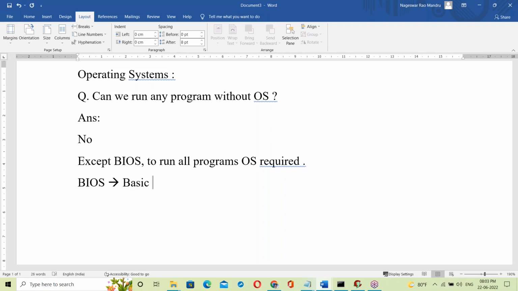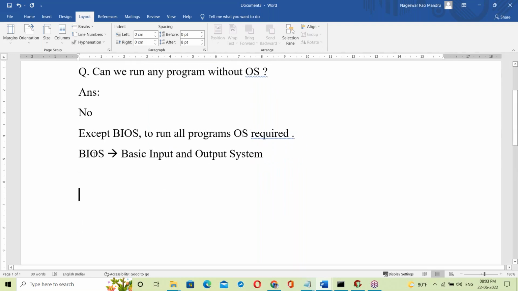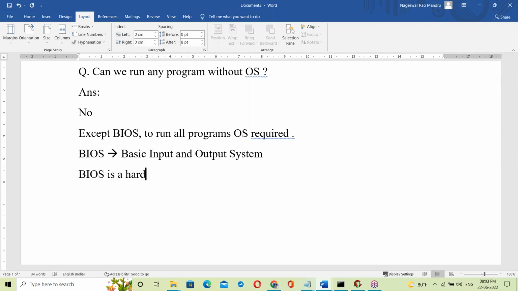BIOS stands for Basic Input Output System. See here, BIOS is a hardware program. It's not a software. It's a chip level program.